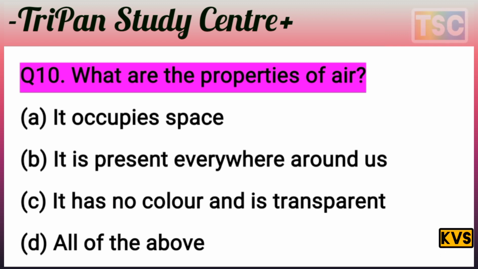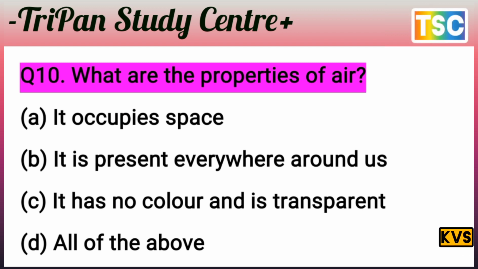You know that it occupies the space. The air occupies the space. A is the correct answer here. B, it is present everywhere around us. You know that air is present everywhere around us. It means the B option is also correct here. C, it has no color and it is transparent. Yes, it is correct because air has no color and it is transparent. The C option is also correct here.